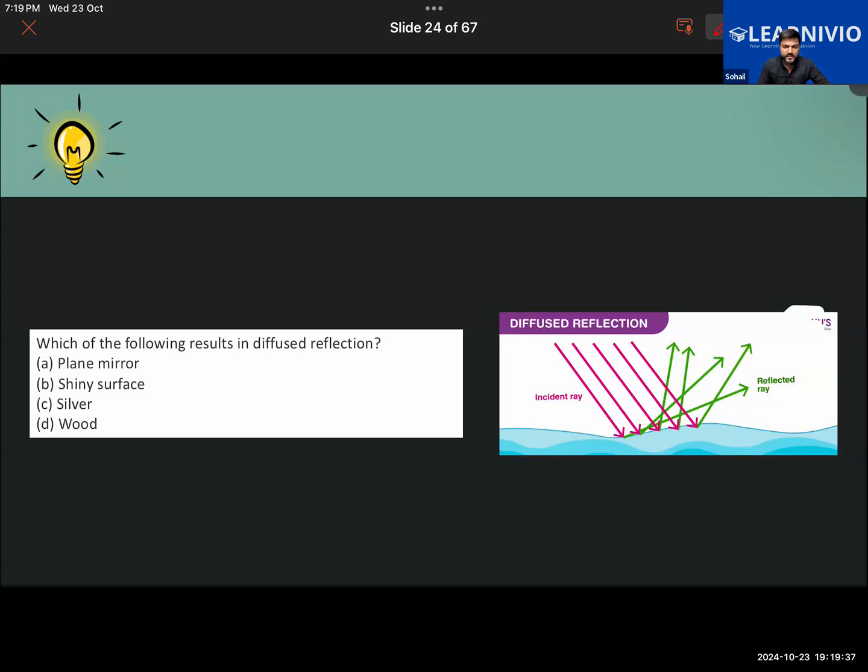In the case of diffuse reflection, what have we learned? That it occurs from a rough surface. Silver, Khadija, is a smooth surface. Silver is a metal and has a smooth surface. So regular reflection will be taking place from silver, right? Plane mirror, from that also regular reflection, a shiny surface also. But wood has a rough surface. It has a rough texture. So those of you who are answering wood, that is correct. Got this?